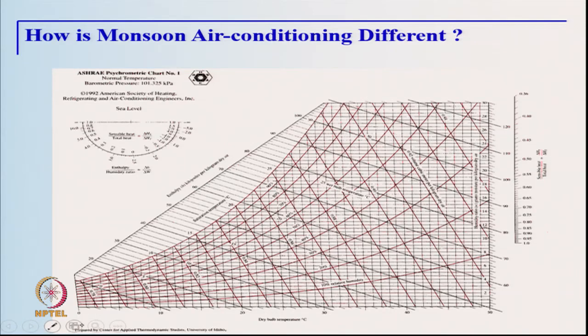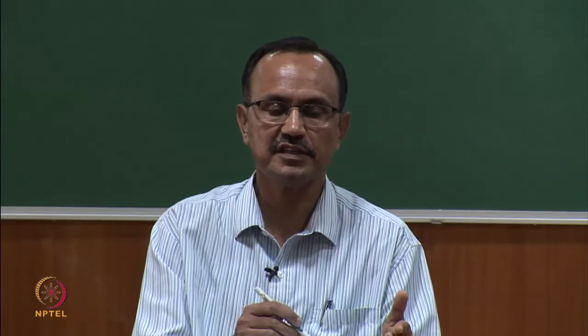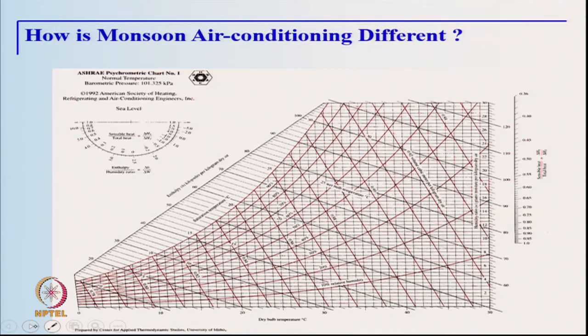What happens when we encounter the monsoon? During the monsoon, the outdoor humidity increases substantially and its temperature decreases. So, let us look at this scenario. First, let us look at the summer air conditioning scenario, where the temperatures are high and humidity is comparatively lower. So, we have the outside air, we have the room air, the mixed air, we have the room loads which follow the RSHF line, and we have the coil condition curve from the mixed line, and we have this condition which is showing the supply condition, the intersection of the two lines.